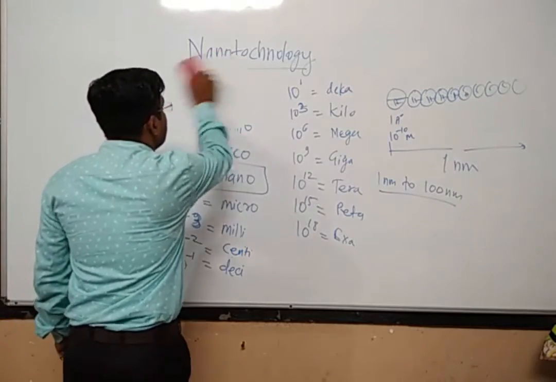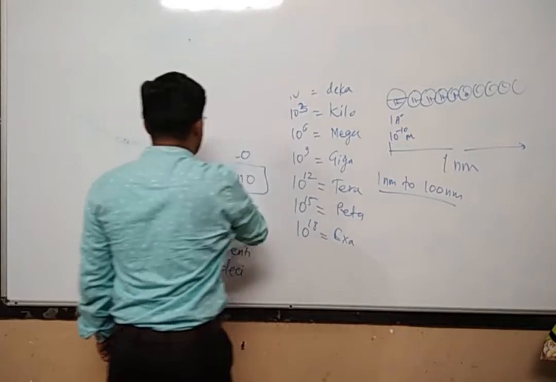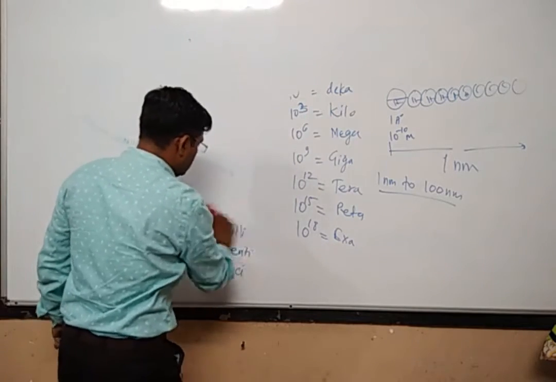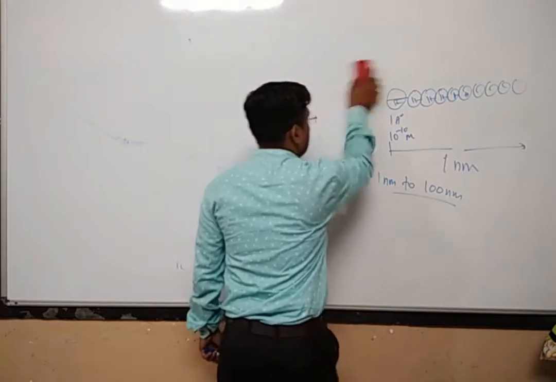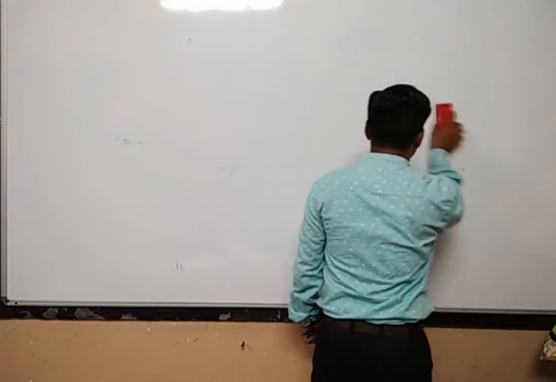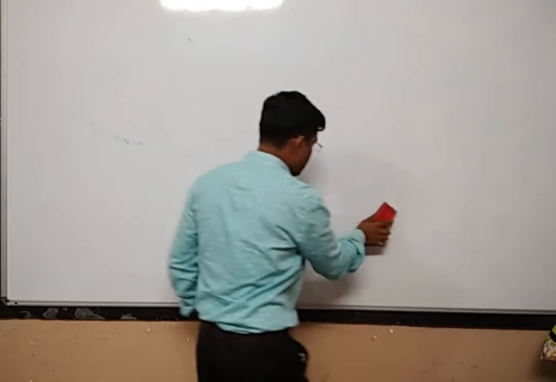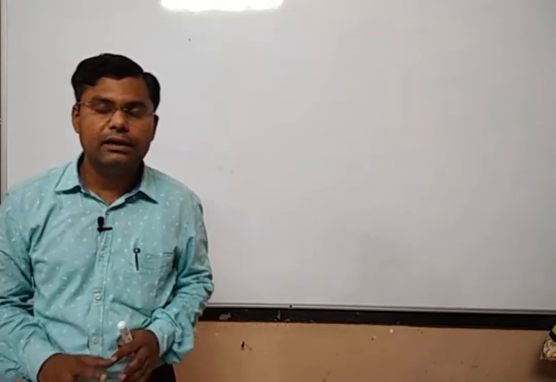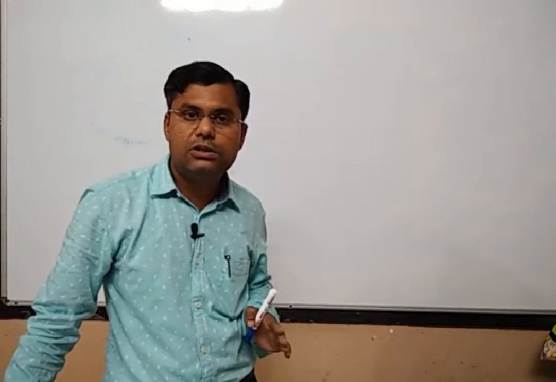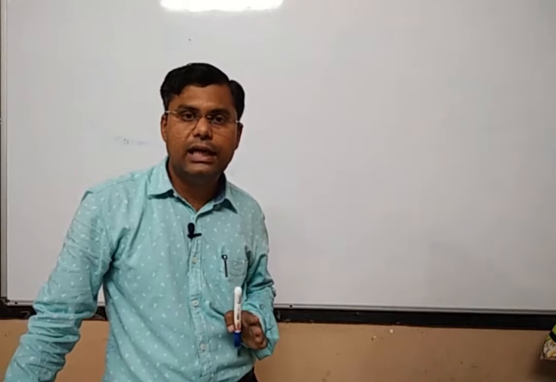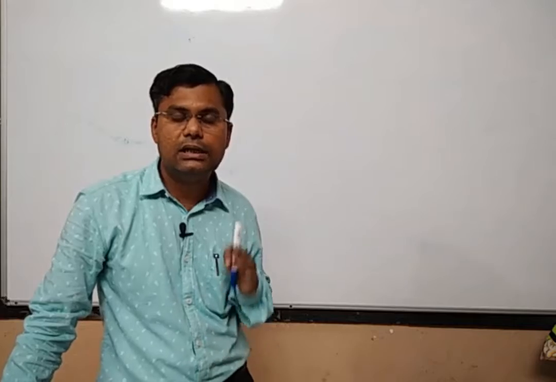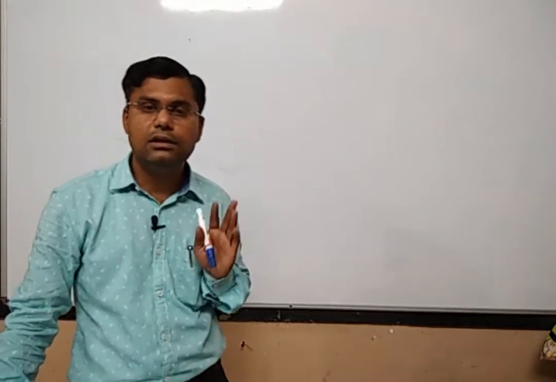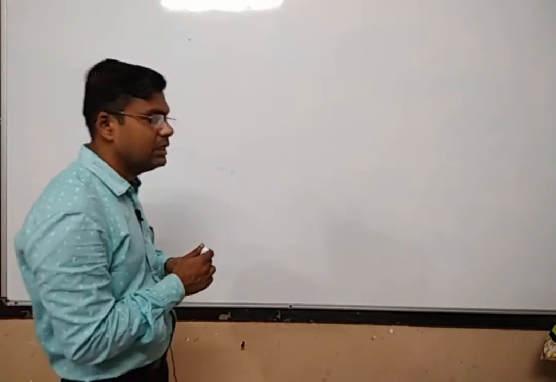Now, whenever I say that nanomaterials are nothing but particles whose dimensions are of the order of some nanometers, please remember that whenever I say the size of the particle is some nanometers, I mean that any one of the dimensions of any material or any particle, if it is in the nano range, then that particular material will be called a nanomaterial.